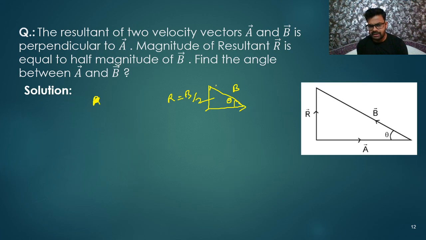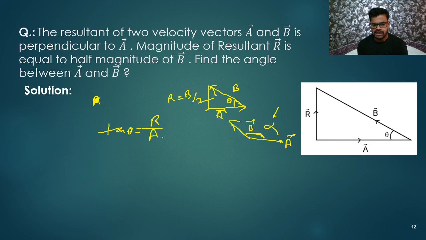So this is the A vector, and the angle between vectors is taken tail to tail. This is the B vector and this is the A vector. So the angle between these two will be the angle we want. But let us find this theta first. If you get the value of theta, then you can find the value of this alpha also. So let us find tan theta. Tan theta is perpendicular by base, meaning R by A.